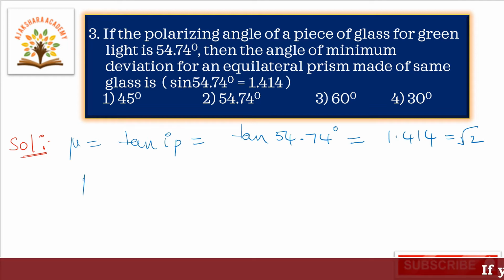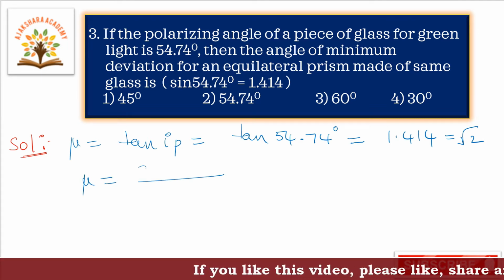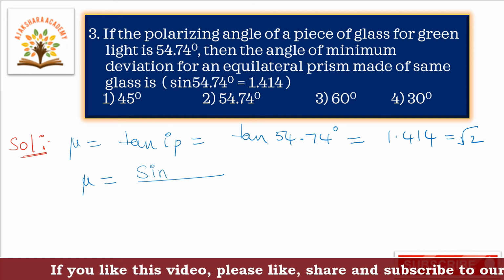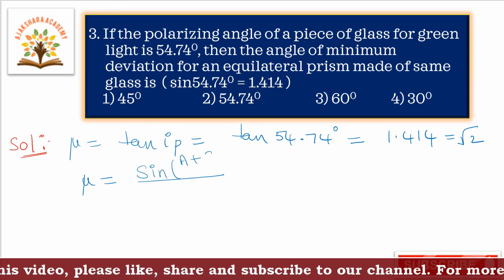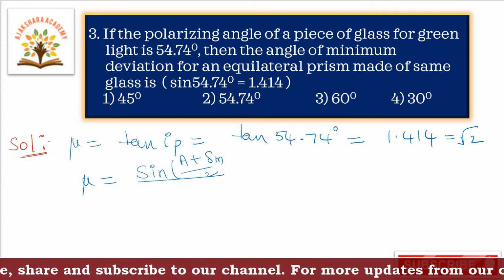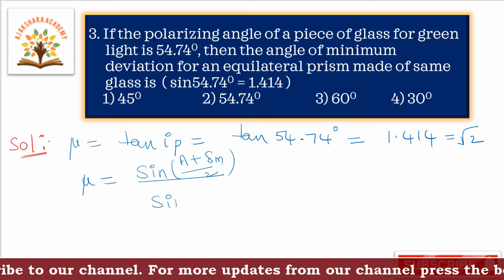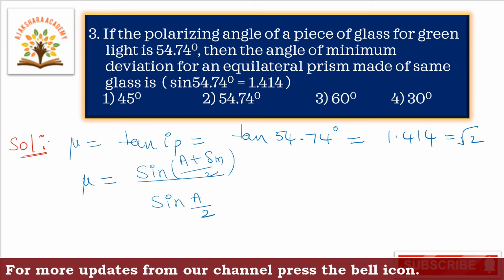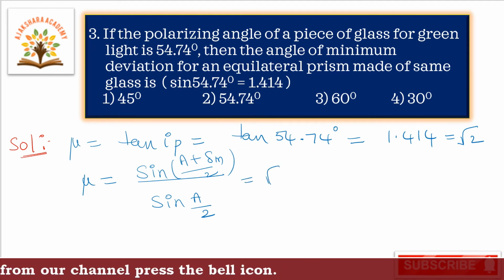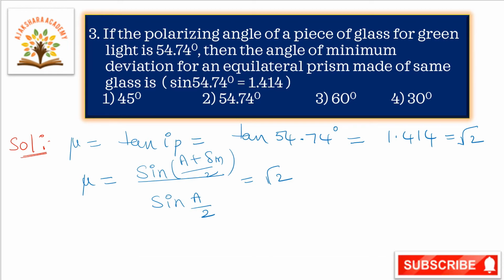Now the refractive index mu is equal to sin of (A plus delta m) by 2 divided by sin A by 2, that is equal to root 2. Here A is the angle of the prism.